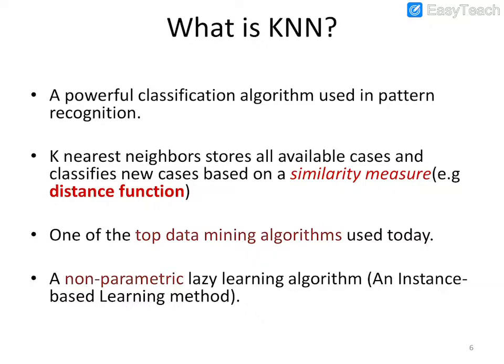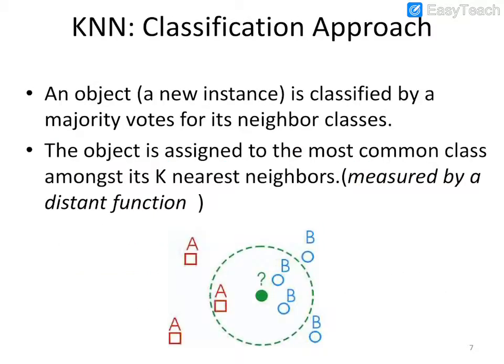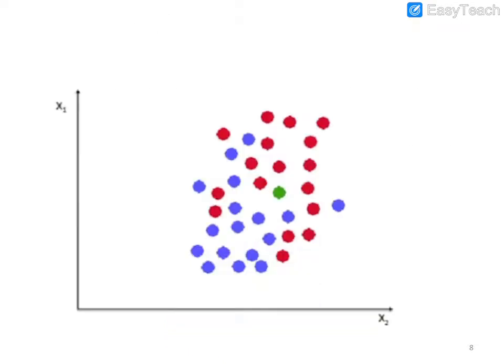Here we are going to learn about the k nearest neighbor algorithm. An object is classified by a majority vote of its neighbor classes. The object is assigned the most common class amongst its k nearest neighbors. K is the number, suppose 4, 5, 6. Based on the availability of the data set, we decide the k value. Based on the distance between your neighbors, your group is decided.